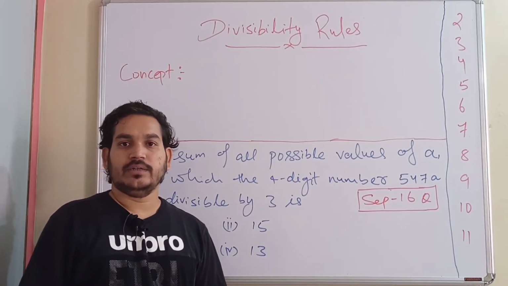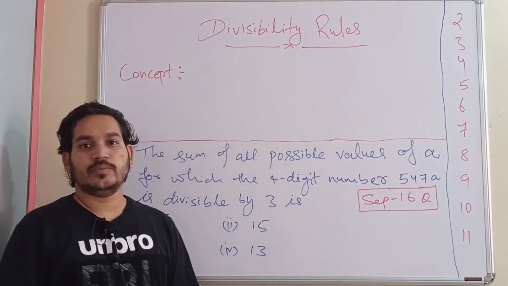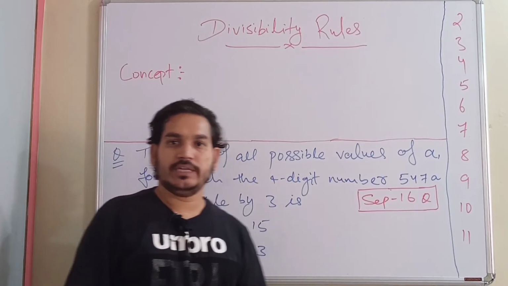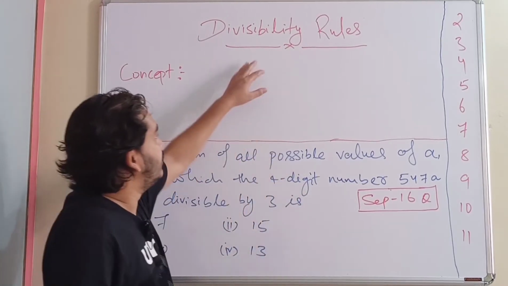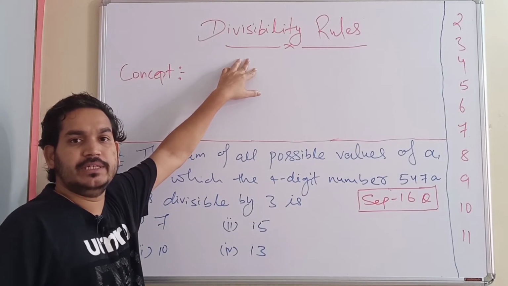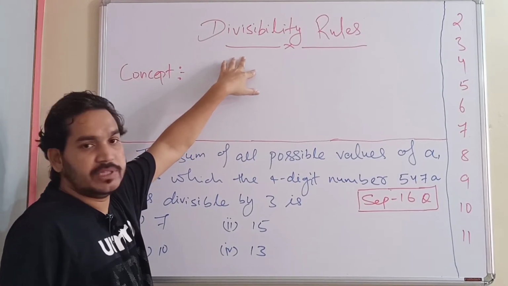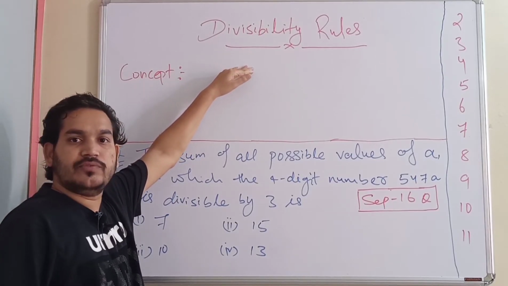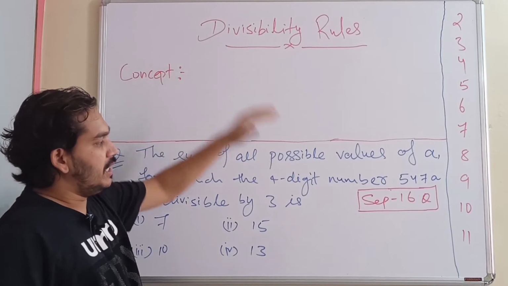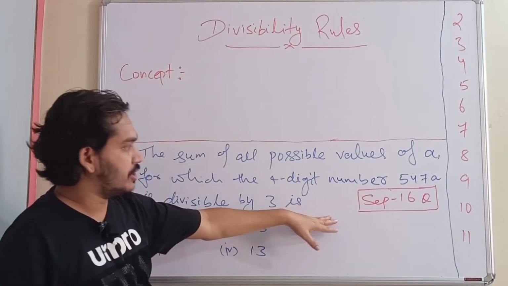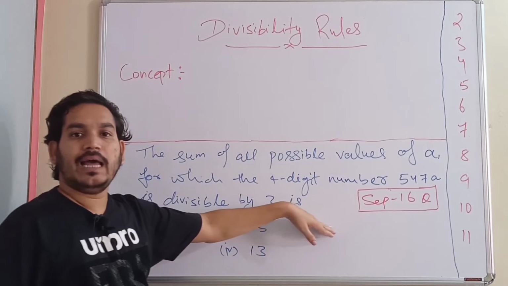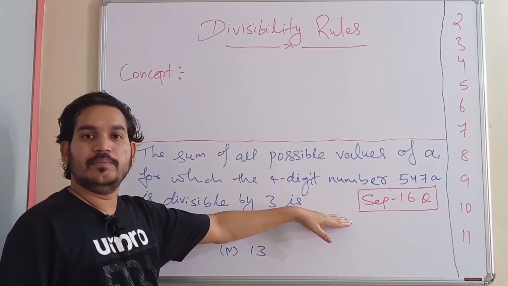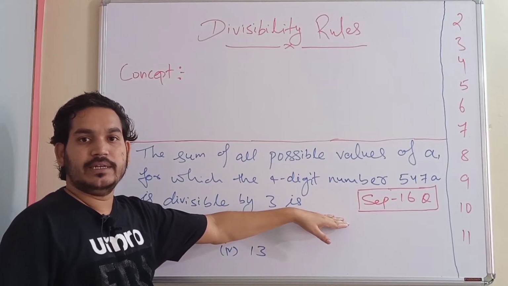Unless and until we know that, preparing and doing all the concepts without any planning will be of no use. So let's see one such concept, the divisibility rules. We have seen questions coming from this concept almost every year, right from 2015, 2014. Even in September 16 there is one question, and in the next questions you will see that questions have come in December 19 as well as July 19 and so on.